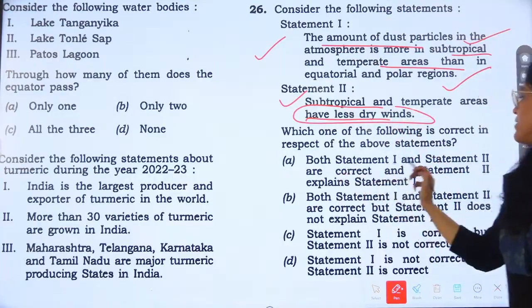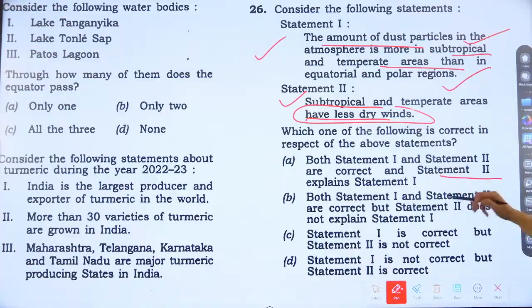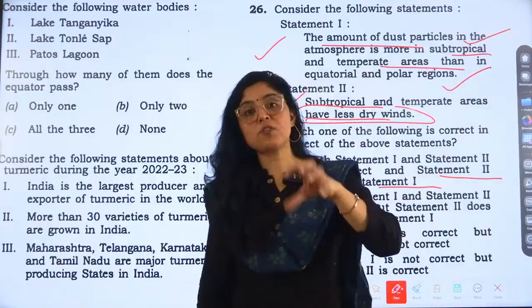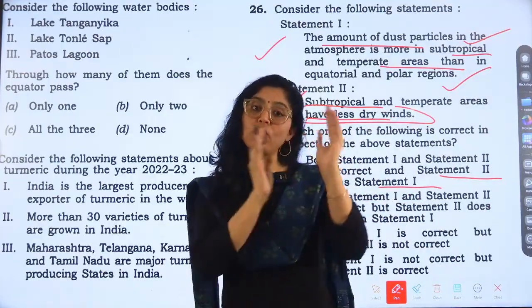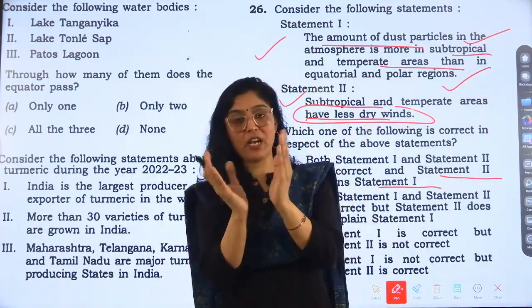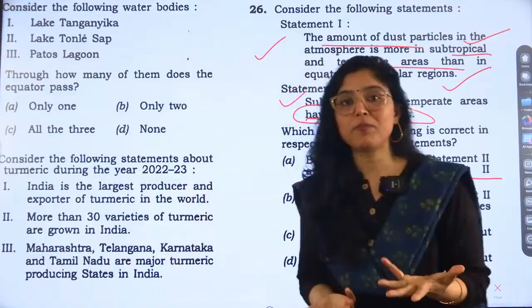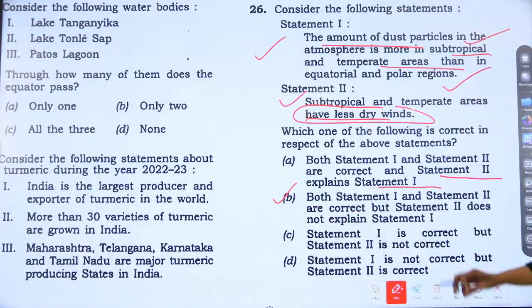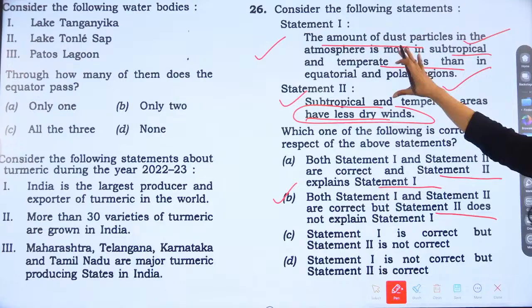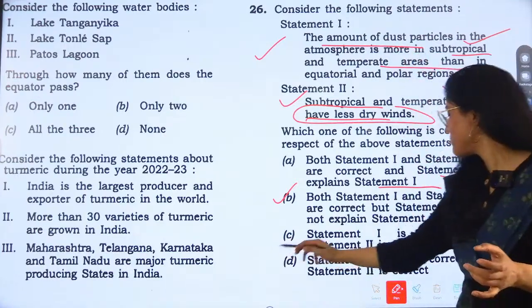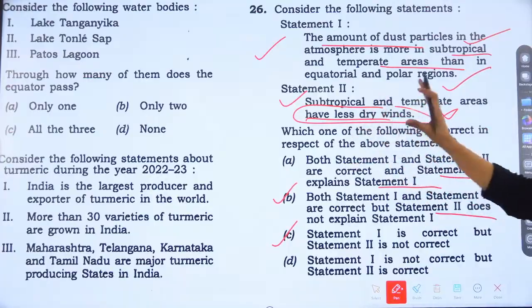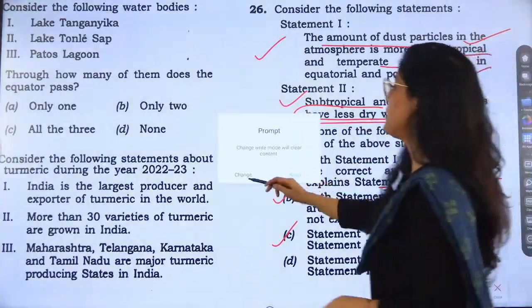First is both statement 1 and statement 2 are correct, and statement 2 explains statement 1. These kind of questions came, right? And one more option was added this time, that both statement 2 and statement 3 are correct, and it explains statement 1. Like that option was also added this time, right? So now B is both statement 1 and 2 are correct, but statement 2 does not explain statement 1. So is this correct? So answer would be what? C. Statement 1 is correct, but statement 2 is not correct. So 26 ka answer would be answer number C.